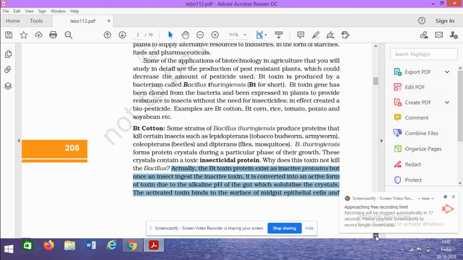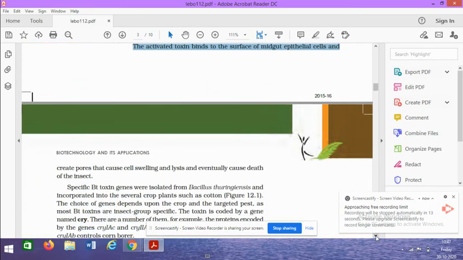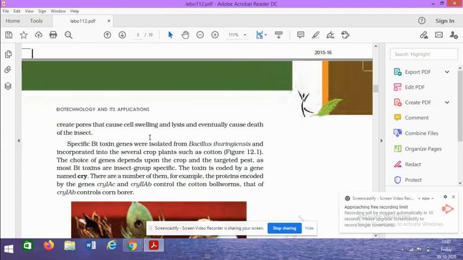Fine. So here you can see the diagram. It creates pores that cause cell swelling and lysis, and eventually cause the death of the insect.